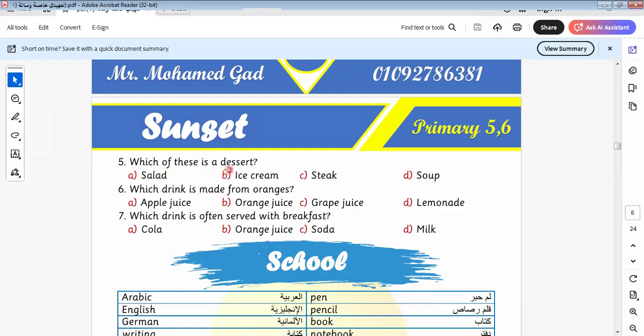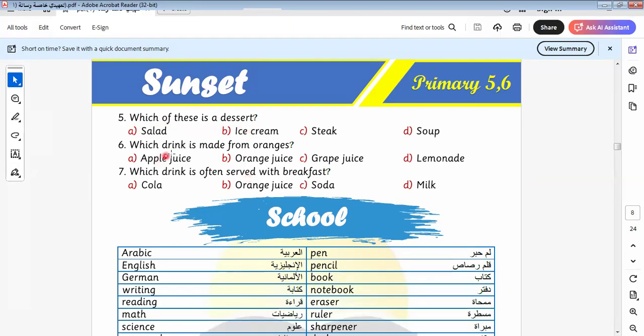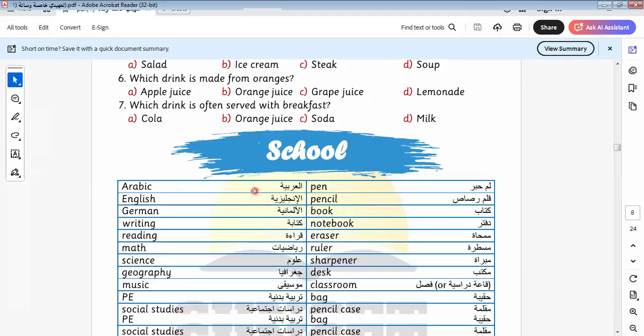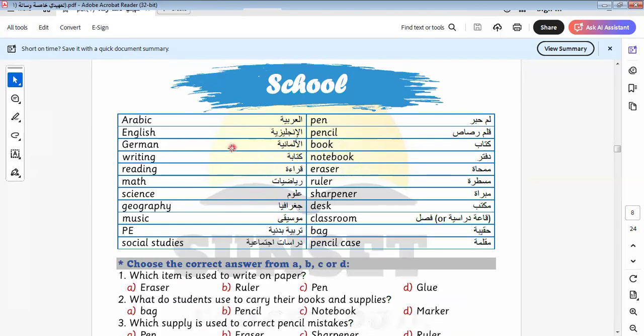Which of these is a dessert? Dessert, it will be here without thinking. Ice cream. Which drink is made from oranges? Orange juice. Which drink is often served with breakfast? With breakfast, it will be here orange juice. Okay. Let's go to another item here.